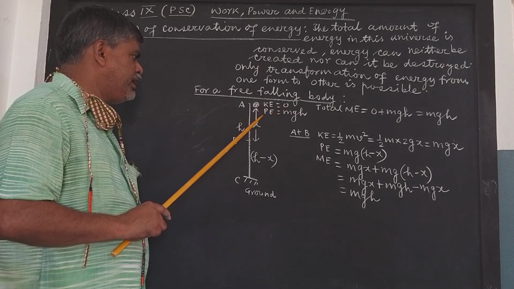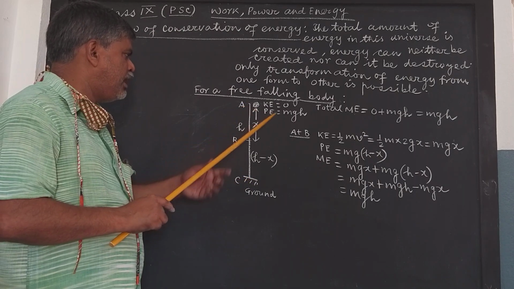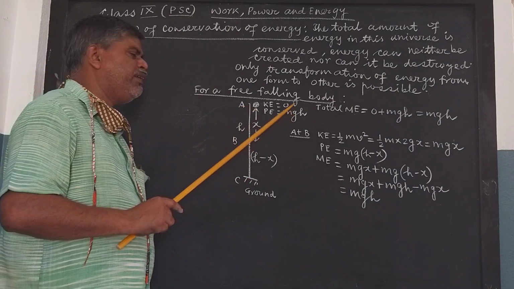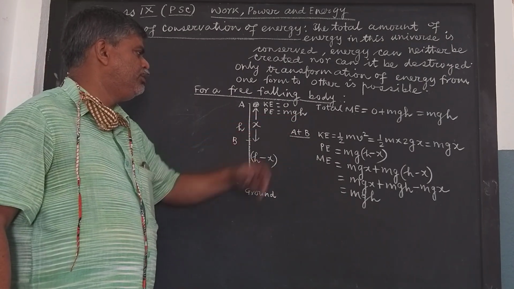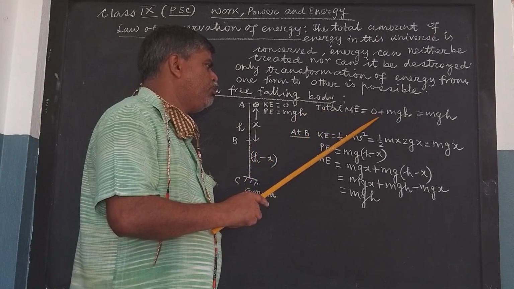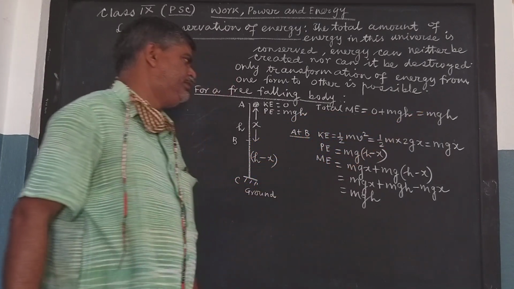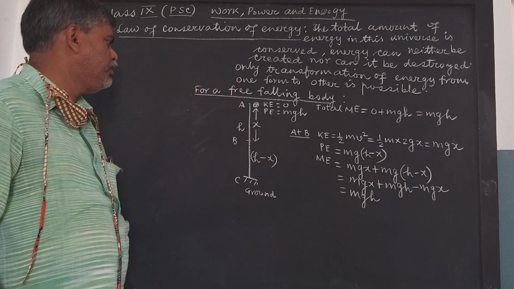Its potential energy, as it is at a height of h from the ground and its mass is m, and if g is the acceleration due to gravity there, will be mgh. So its total mechanical energy will be 0 plus mgh, that is, mgh. Now it is falling freely due to gravity.